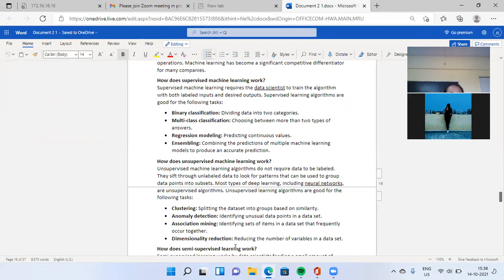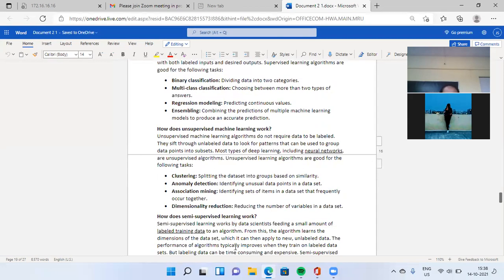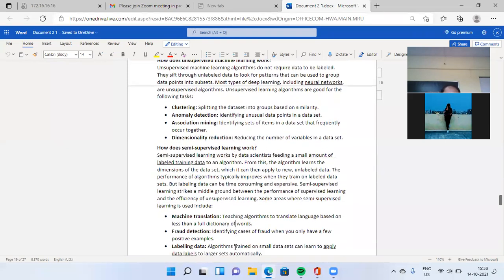Okay, unsupervised machine learning works with the help of four tasks: clustering your data, anomaly detection on your data, association mining on your data, and dimensionality reduction on your data. These are the working points of unsupervised learning.